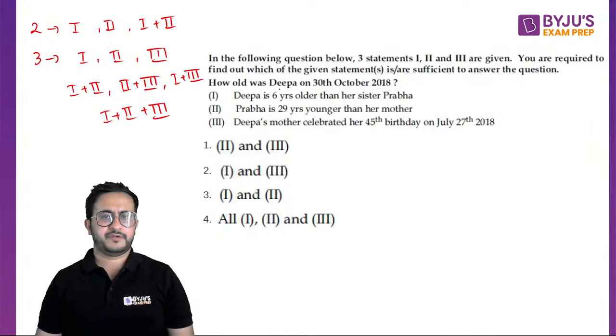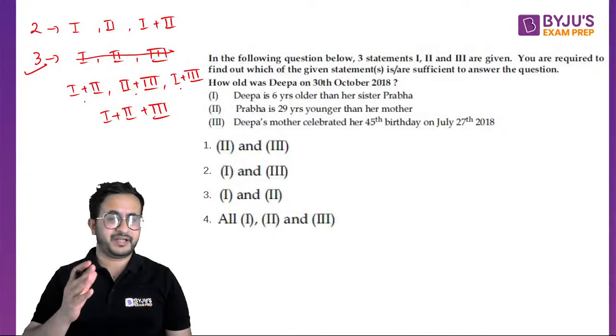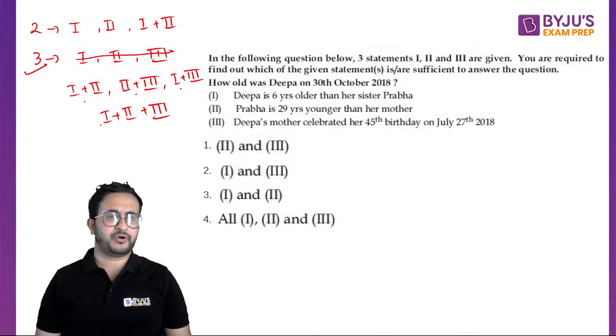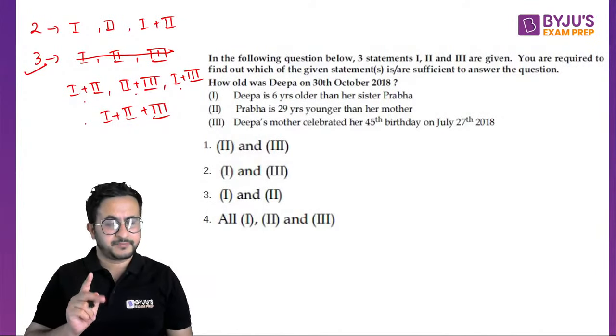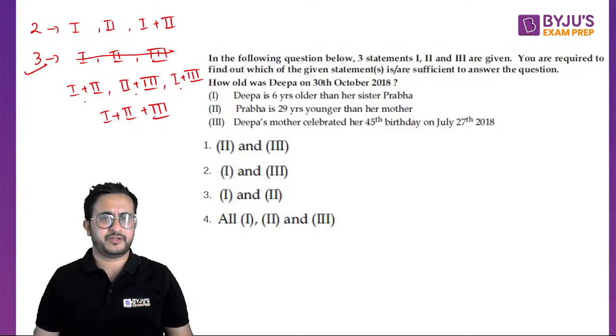Now, this is a three statement one, and the options are not individual ones, so these are not given in the options. So let us check with the combination of these and then only move on to the combination of all three. Sometimes people make a mistake: you might have got the answer by using all three, but they check by all three. So this should be the process. First you should check by one statement, then by a combination of two statements, then the combination of all statements. So let us verify this.